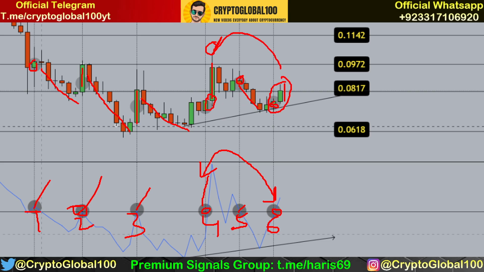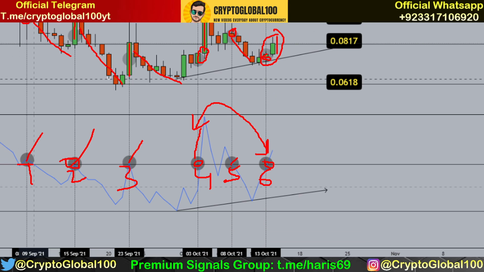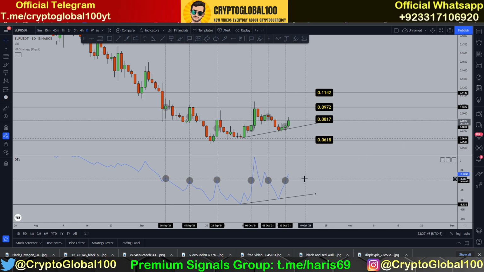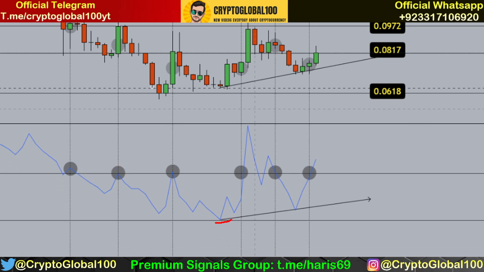So what is the most important thing? The OBV is increasing, which means the on balance volume is increasing as well. You can see the convergence. This is the convergence, meaning the candlesticks and the OBV are increasing, making higher lows. The candle is also making higher lows, so it is making convergence,